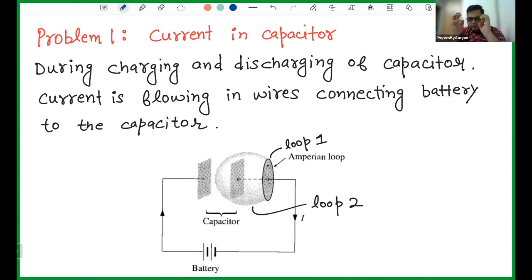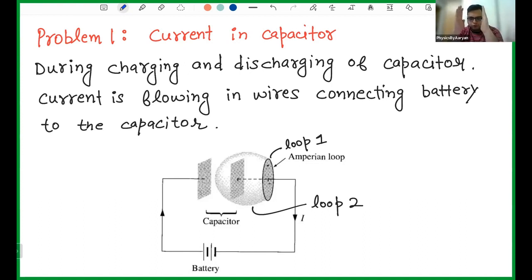Both plates can contain some charge. If you start giving some charge, both of these plates can occupy some charge. One plate will occupy plus Q, another plate will occupy minus Q. These are the two plates. They have some charge, and some potential difference. Now, I am charging these plates, so these plates are not stable.